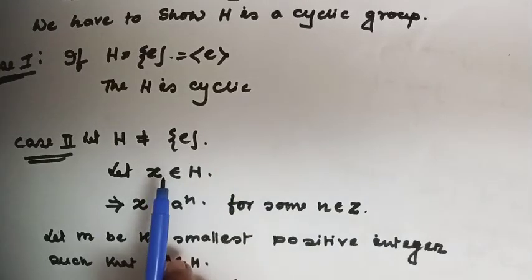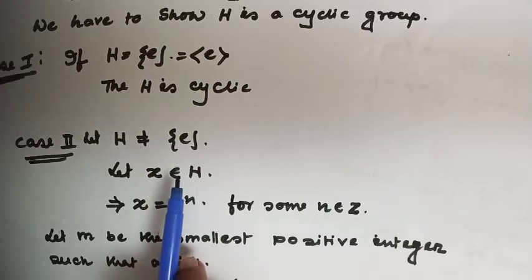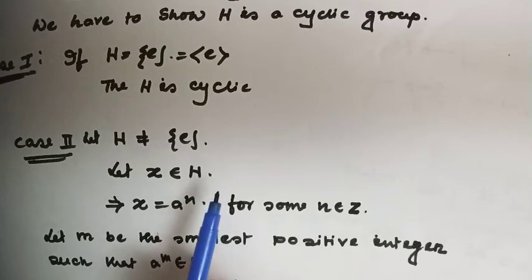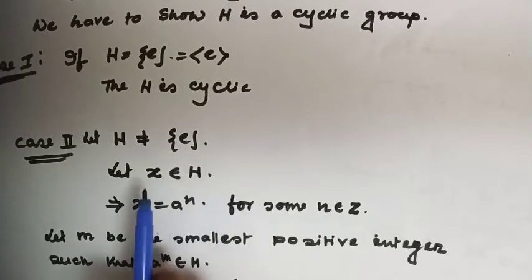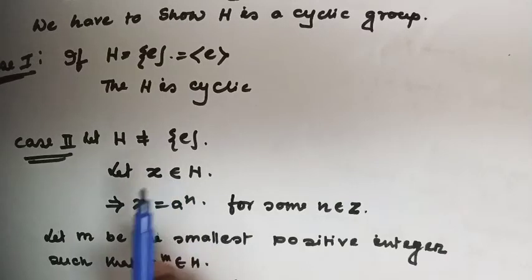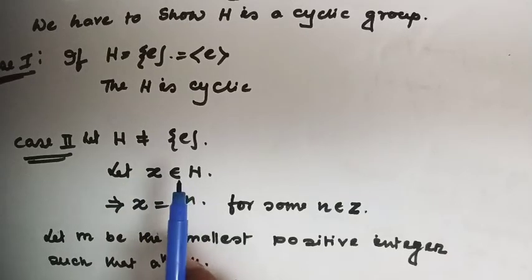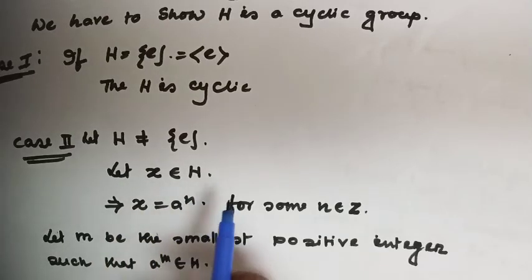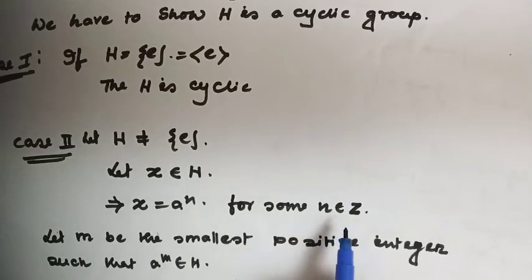Then let's choose x to be any non-trivial element of this subgroup. Since the group is cyclic, any element of the group can be written as a to the power n for some n belonging to the integers.